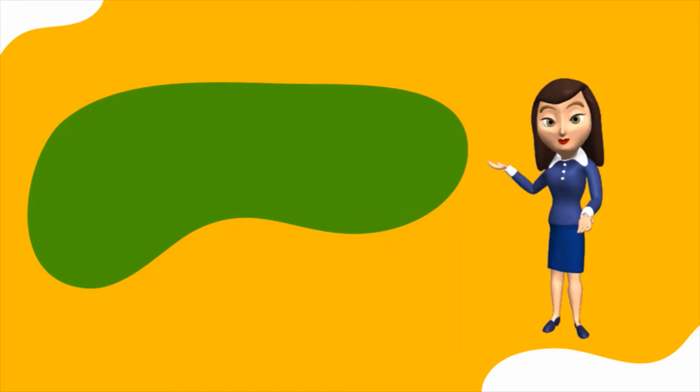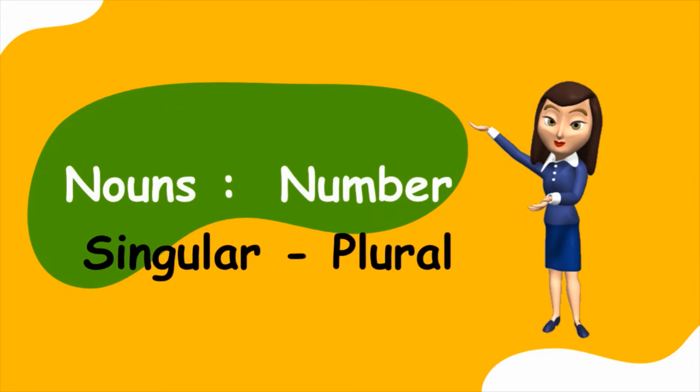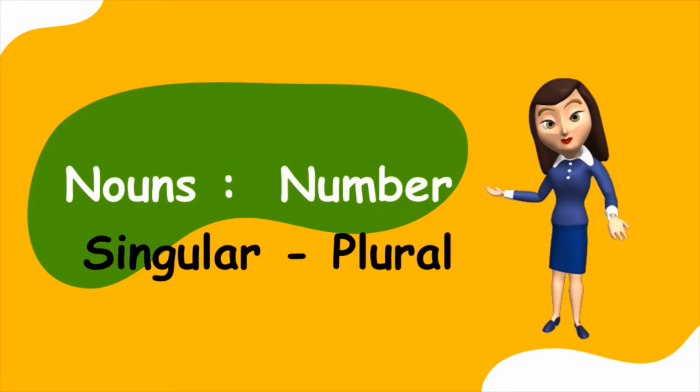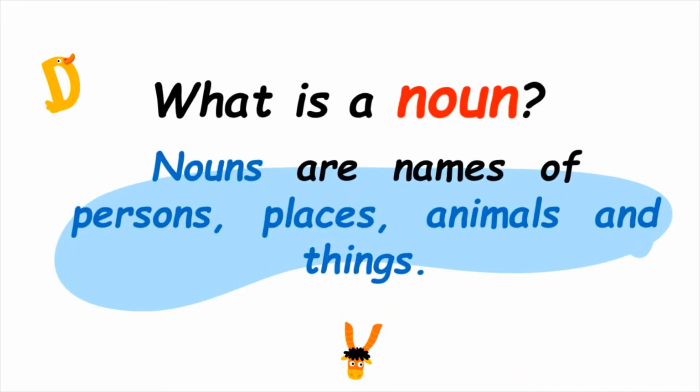In today's session, we shall be learning nouns and their number. So let's get started. Before we look into the topic, children, do you remember what a noun is? Nouns are names of persons, places, animals and things.